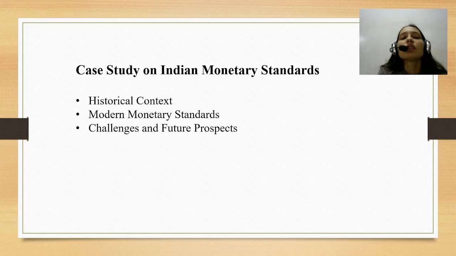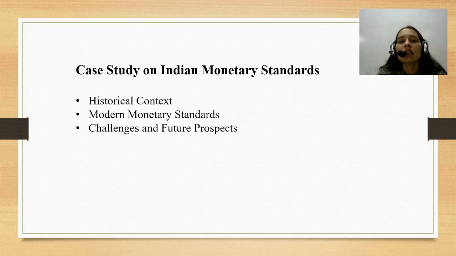Then we come to the Mughal Empire, the period from 1526 to 1857. The Mughal period saw a standardized currency system with silver rupees, gold coins, and copper dams. Emperor Sher Shah Suri is credited with standardizing the silver rupee, which weighed 178 grains of silver.